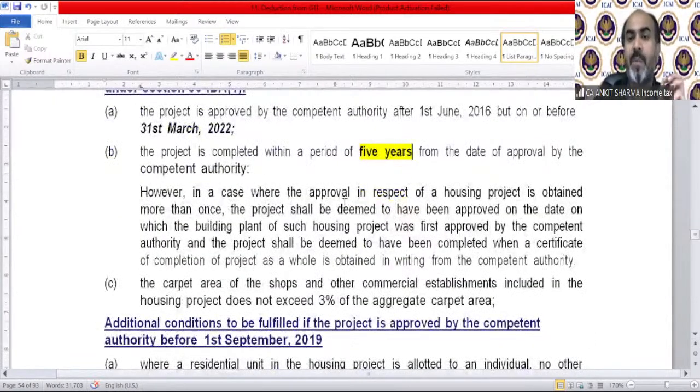However, in case where the approval in respect of a housing project is obtained more than once, the project shall be deemed to have been approved on the date on which the building plan of such housing project was first approved by the authority, of course.